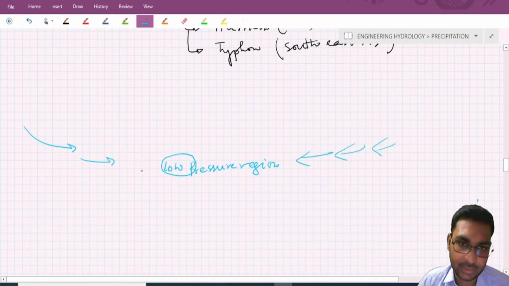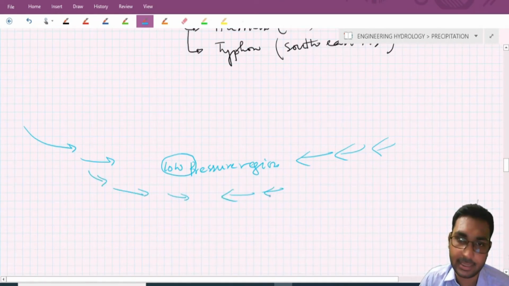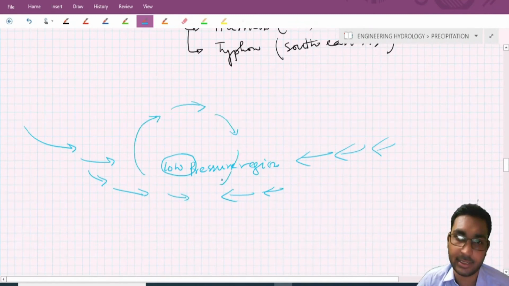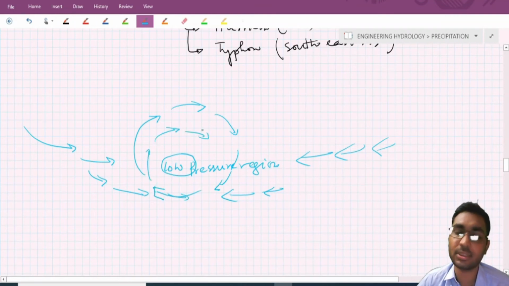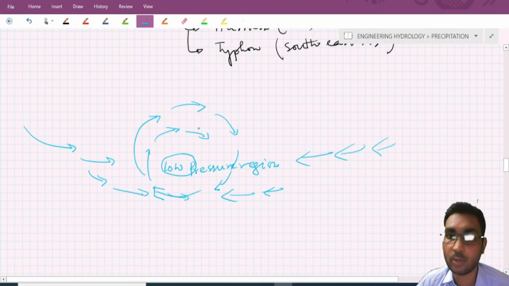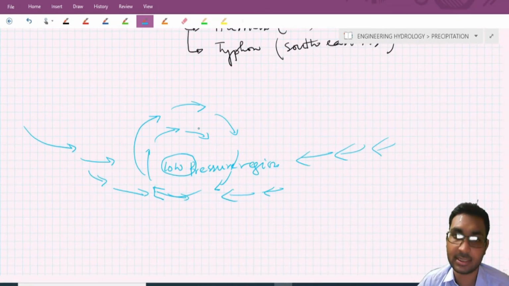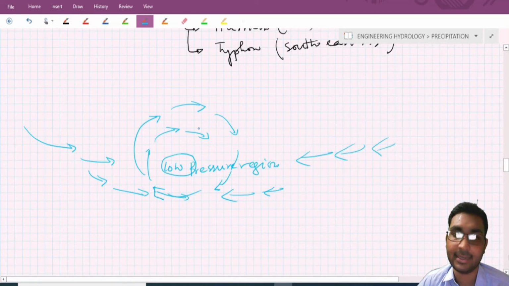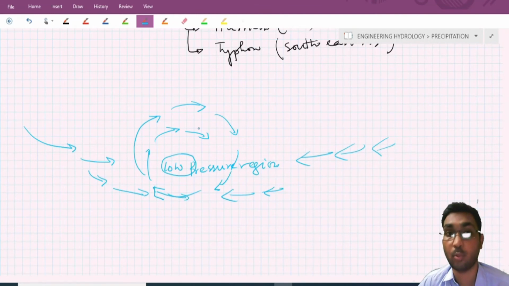In this low pressure area, air or wind will come from the surroundings and flow in a circular motion. Due to this circular motion, the density of air decreases, meaning the wind becomes warmer, and due to that it loses its density and moves upward. And after moving upward, what will happen?